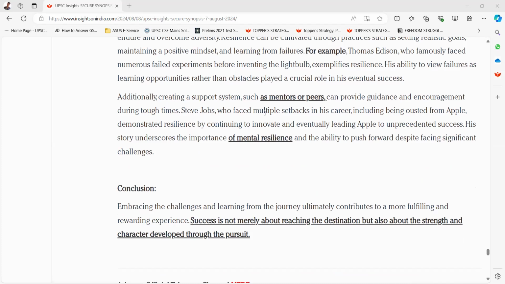Steve Jobs, who faced multiple setbacks in his career, including being ousted from Apple, demonstrated resilience by continuing to innovate and eventually leading Apple to unprecedented success. His story underscores the importance of mental resilience and the ability to push forward despite facing significant challenges.